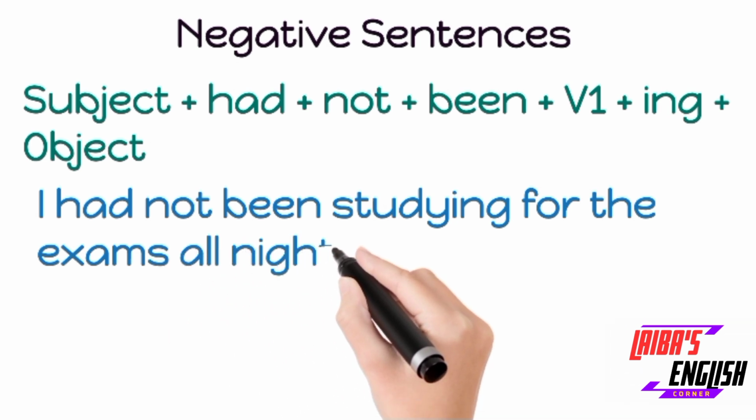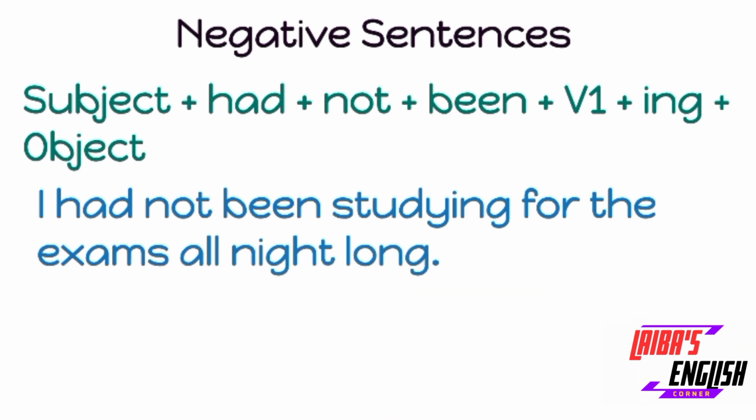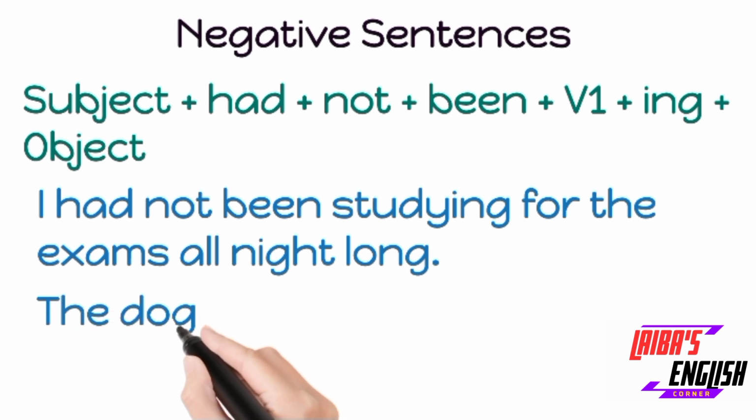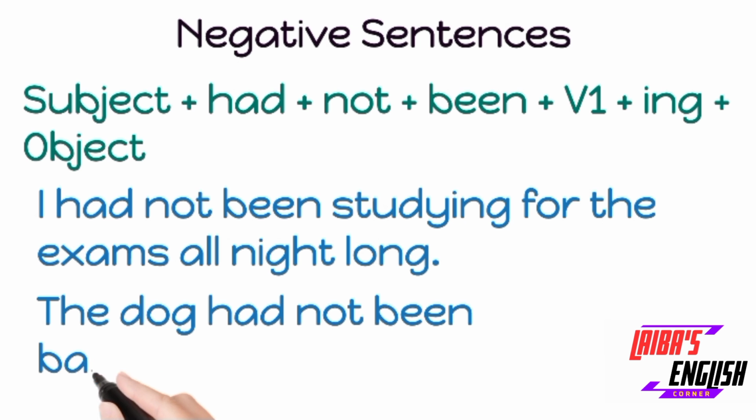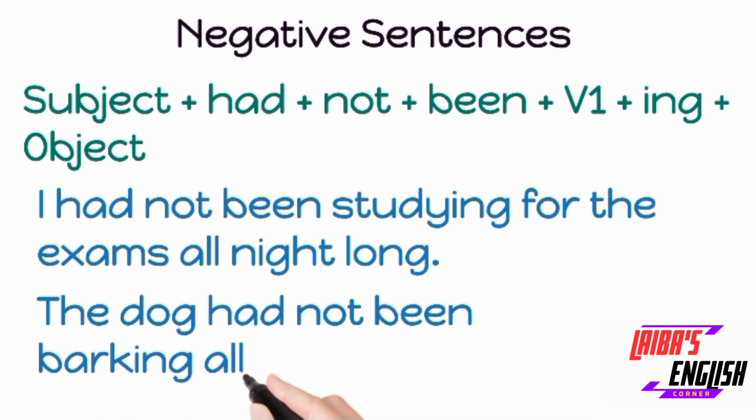So we will take some examples. I had not been studying for the exams all night long. I, the subject, had helping verb, not is used because of the negative sentence. Been is used, study first form, ing is used, for the exams all night long. Here we are not sure which night we are talking about, so we will use for, because we are not sure which time period we are talking about.